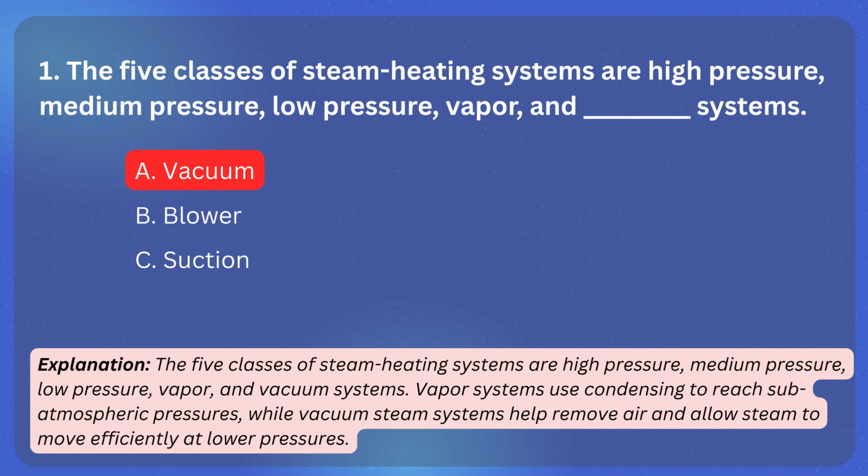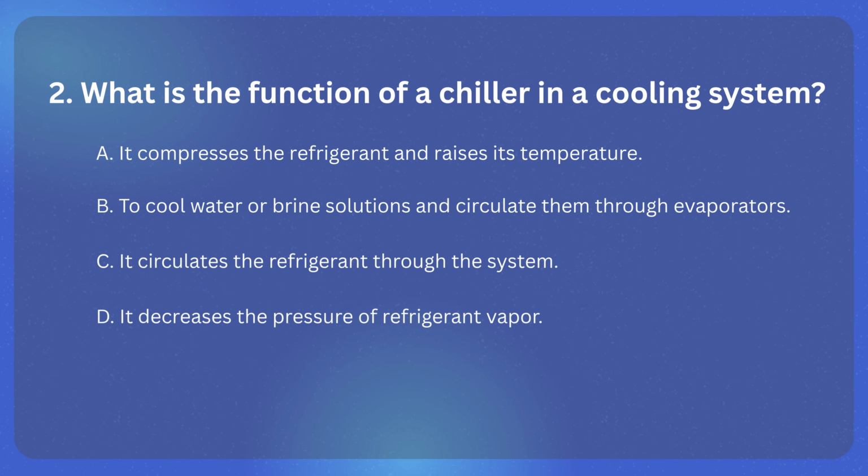Explanation. The 5 classes of steam heating systems are high pressure, medium pressure, low pressure, vapor, and vacuum systems. Vapor systems use condensing to reach subatmospheric pressures, while vacuum steam systems help remove air and allow steam to move efficiently at lower pressures.